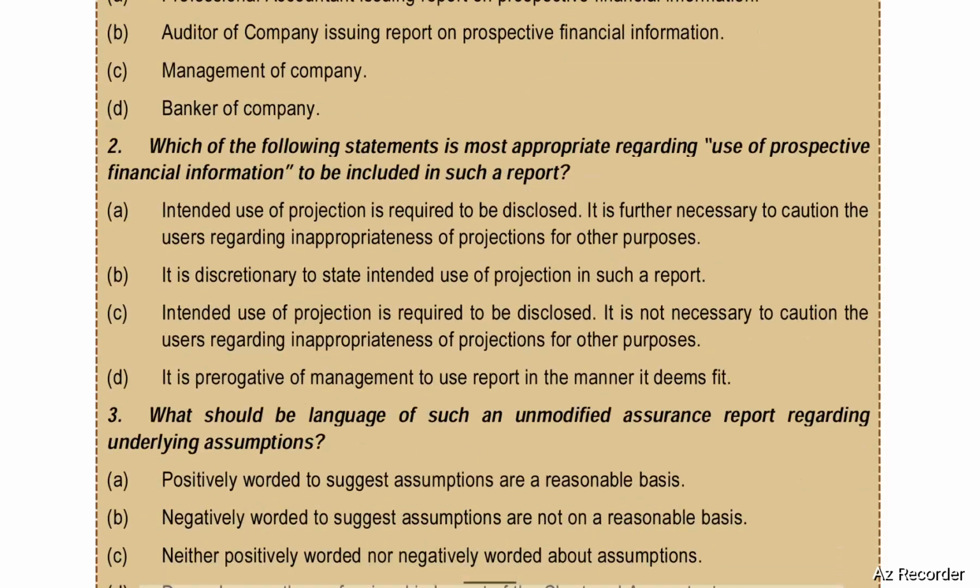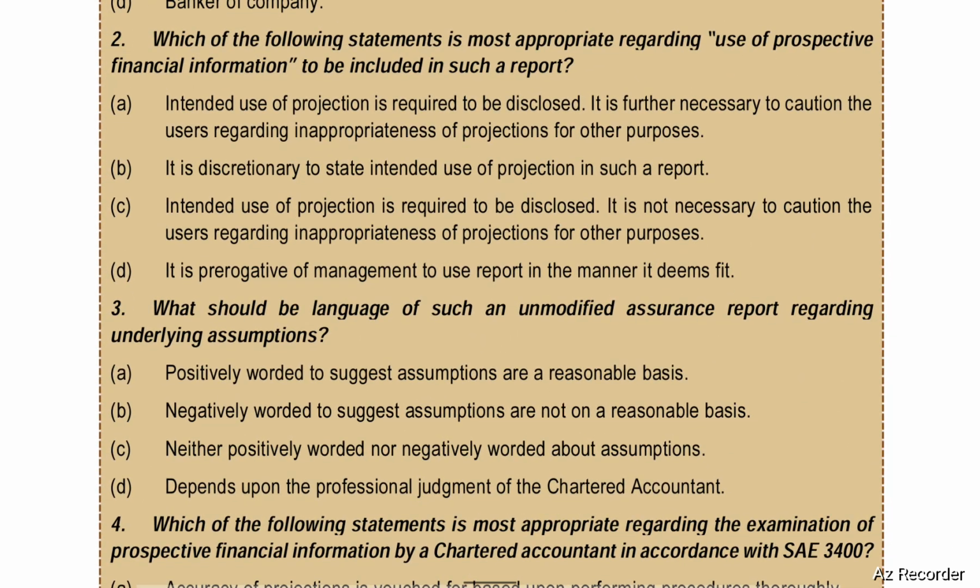Next, which of the following statements is most appropriate regarding use of prospective financial information to be included in such a report? First, intended use of projection is required to be disclosed. It is further necessary to caution the users regarding inappropriateness of projections for other purposes. Second, it is discretionary to state intended use of projection in such a report.